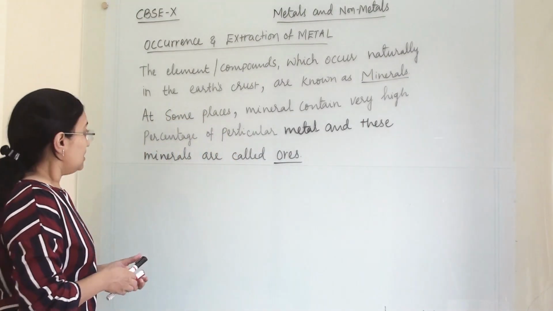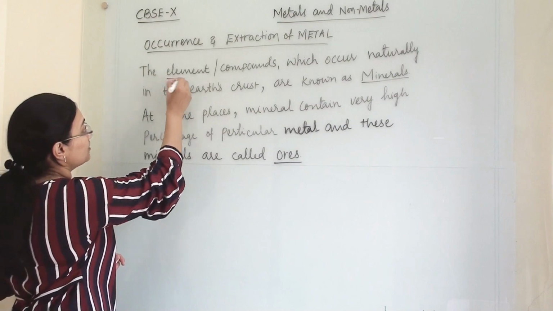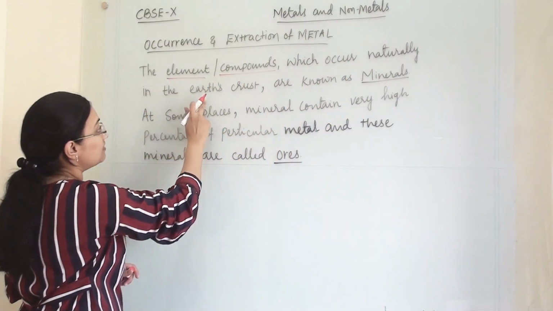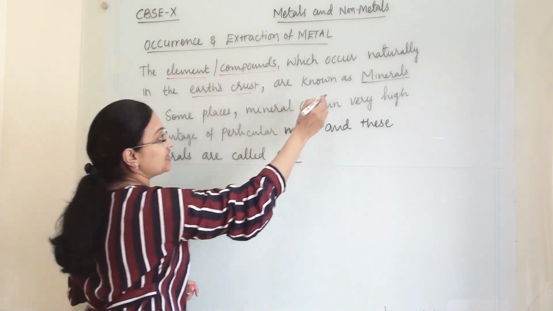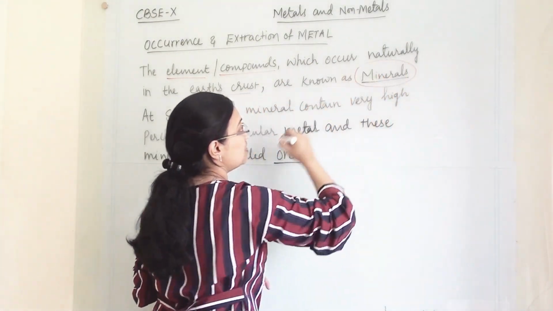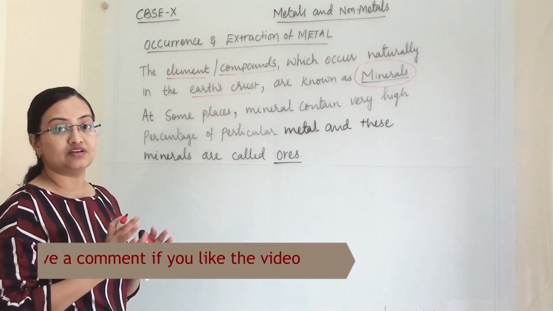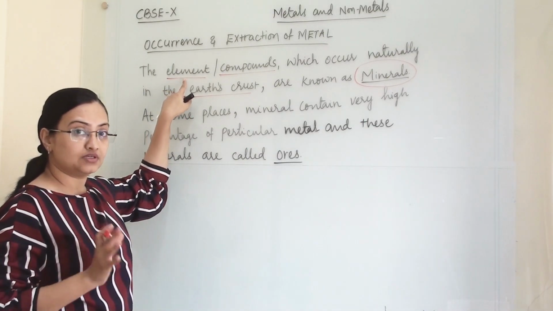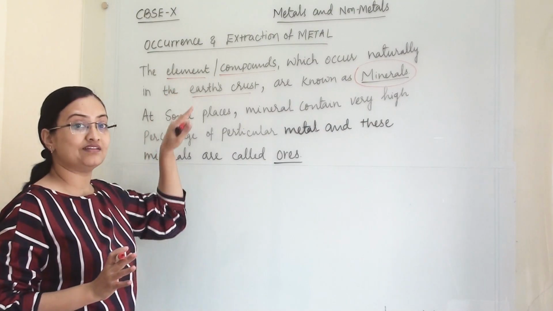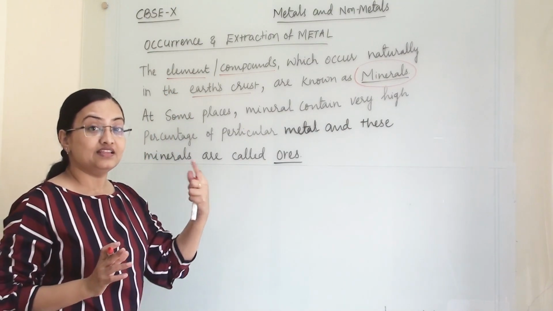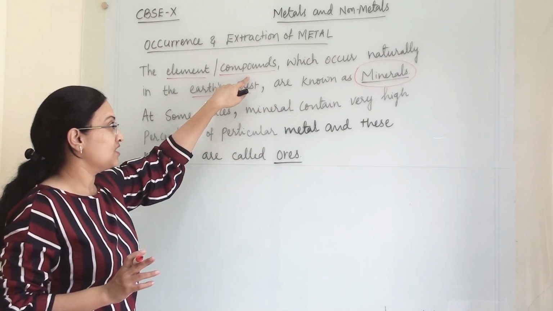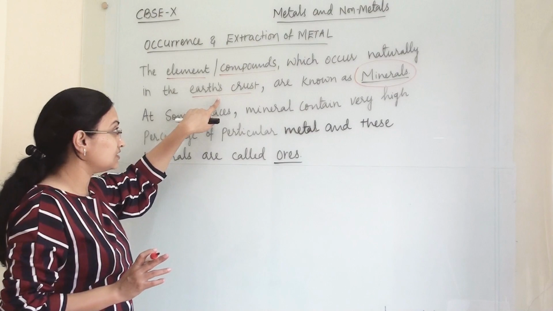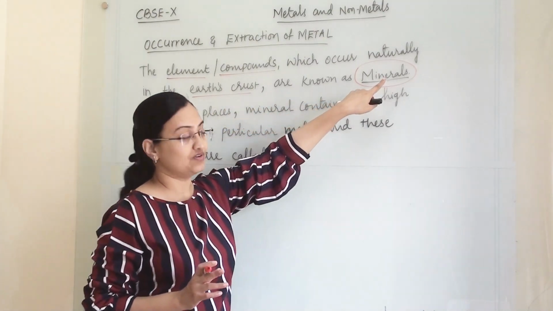So here the elements or compounds which occur naturally in the earth crust are known as minerals. What is the meaning of mineral? In broad terms, any element we are getting from the earth crust, or if the element is very reactive, then it will be there in compound form. All these things that occur naturally in the earth crust are known as minerals.